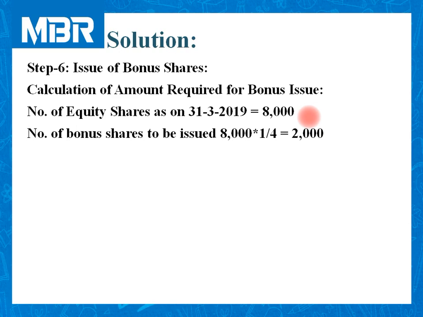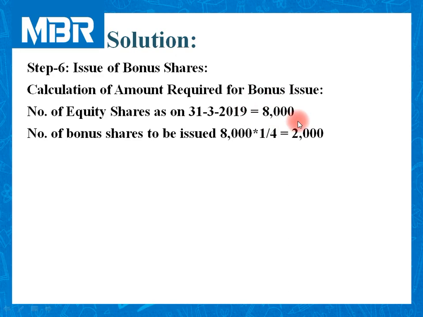As per additional information, we have to issue one bonus share against 4 equity shares held. So you can say the ratio of bonus is 4:1.